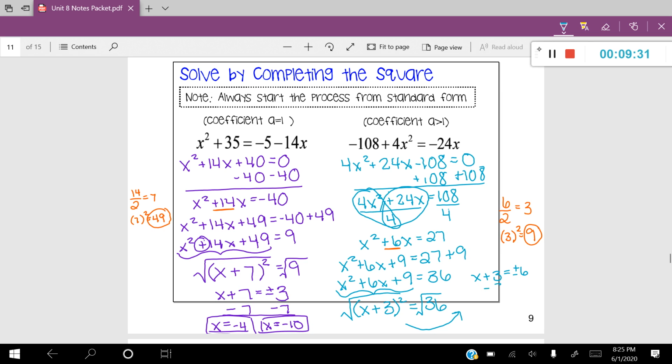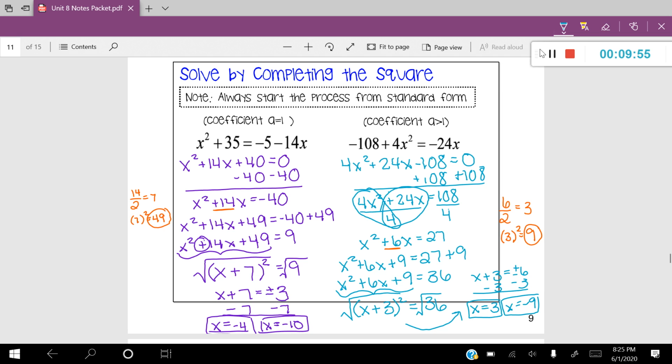I'm going to solve the equation by subtracting 3. And I'm going to be left with two answers. X is equal to 6 minus 3, which is 3. That's one of my answers. And then negative 6 minus 3, so x is going to equal negative 9. And so those are my two solutions to my quadratic equation.